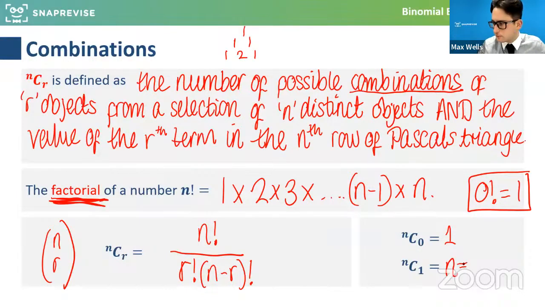Some things to just note as well is n choose 0 is actually 1 and n choose 1 is actually n. No worries, thanks Zach, that's okay. Excellent, lovely, thanks for that.